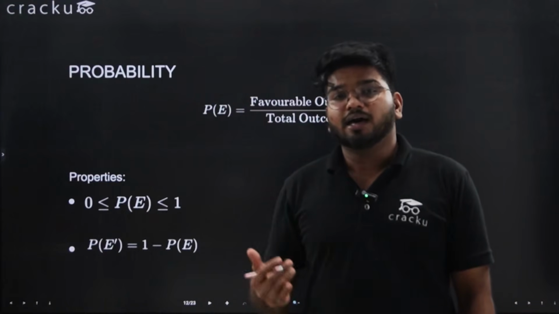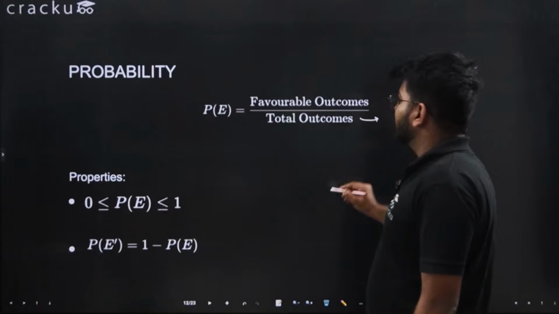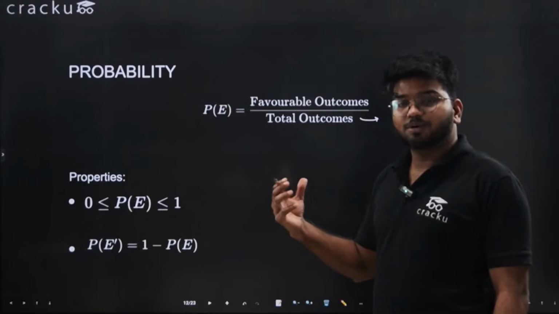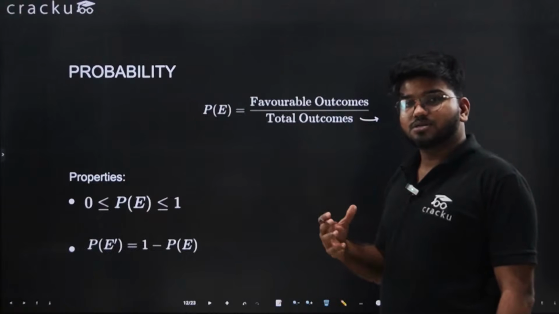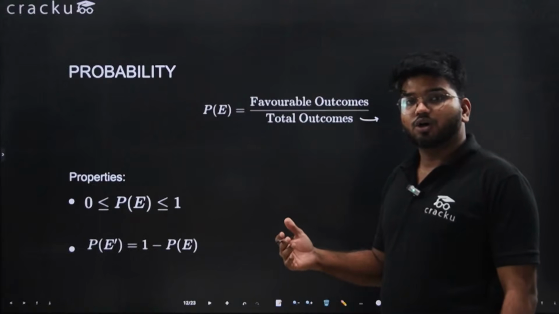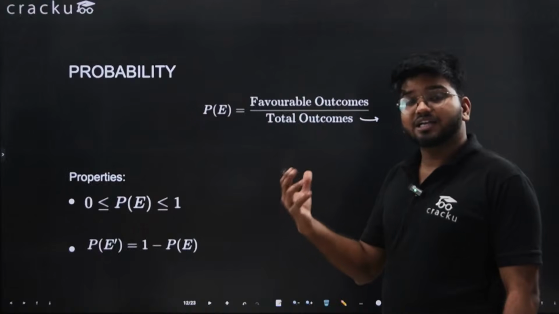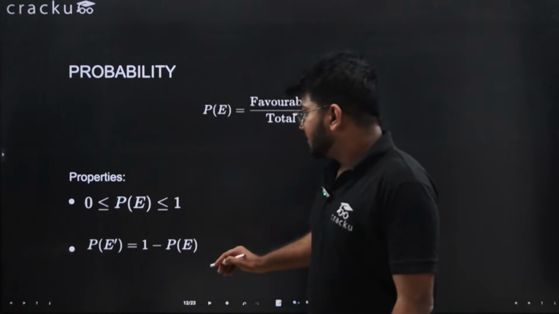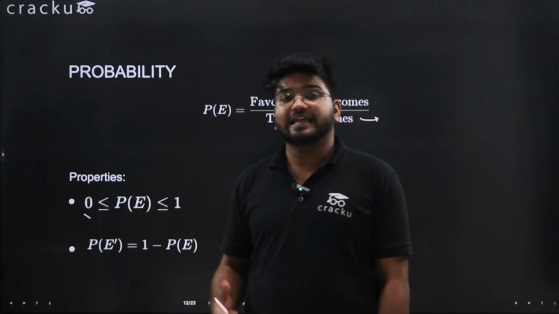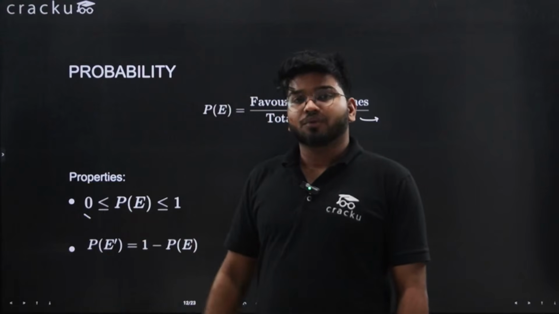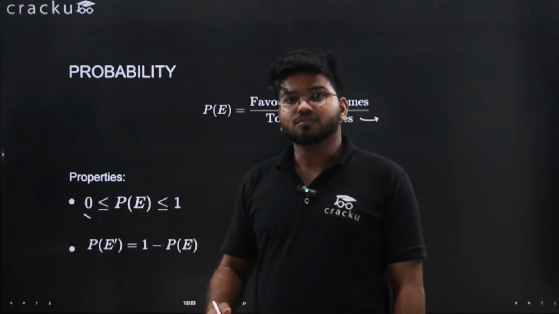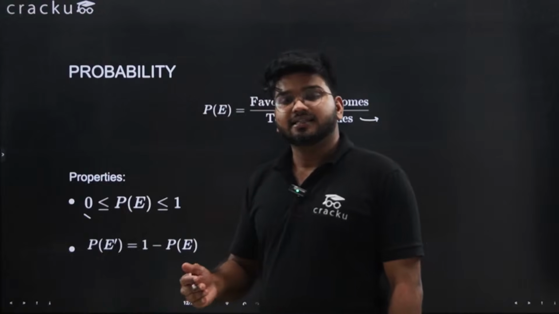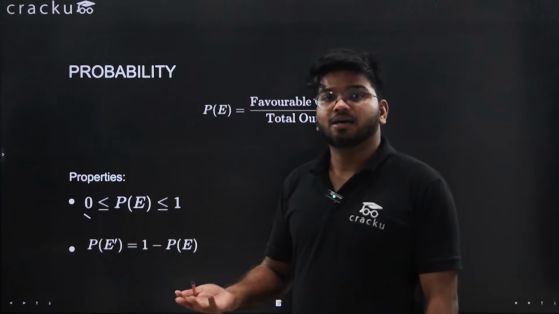And how do you find out? What is the total number of outcomes, and what are your favorable outcomes? The number of favorable outcomes refers to what you want, or the chances of your event occurring. Now obviously you know that probability is between 0 and 1. That is, it can be 0 also, for any event which cannot happen. For example, what are the chances of selecting a leap year out of 2021, 2022 and 2023? In all these 3 years there is no leap year, so there are 0 chances.